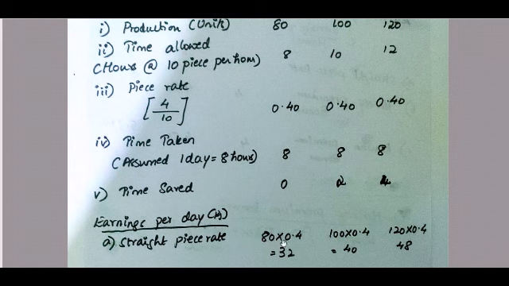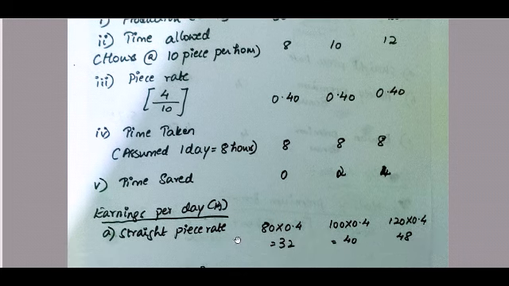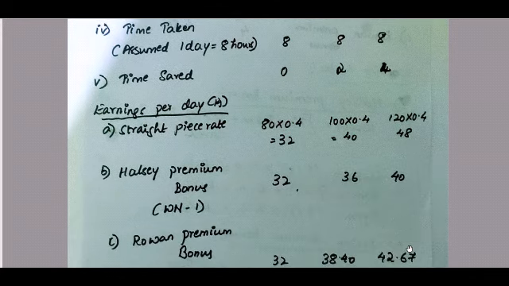So for 80, how much are they going to get? 80 into 0.40. And for Ram it is 100 into 0.40, and for Shyam it is 120 into 0.40. So they get this under straight piece method. The workers get 32 rupees, 40 rupees and 48 rupees respectively.